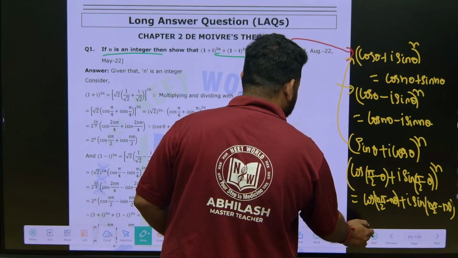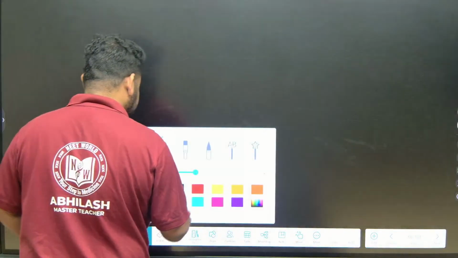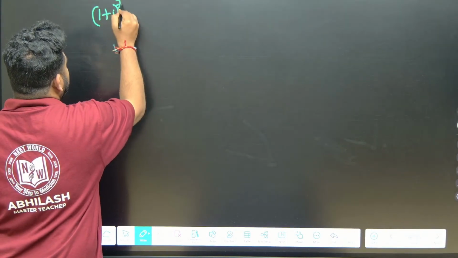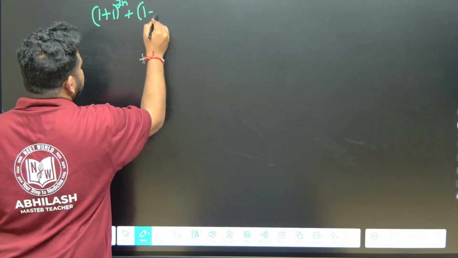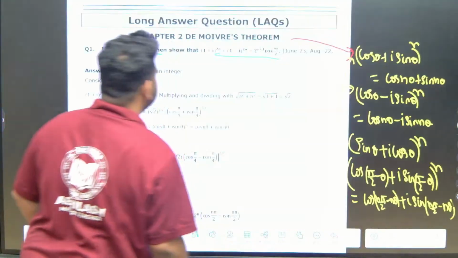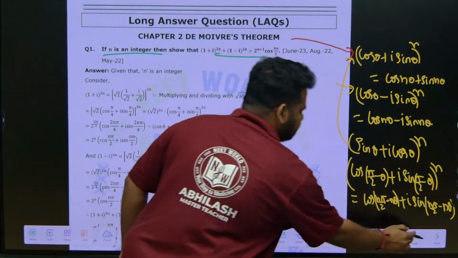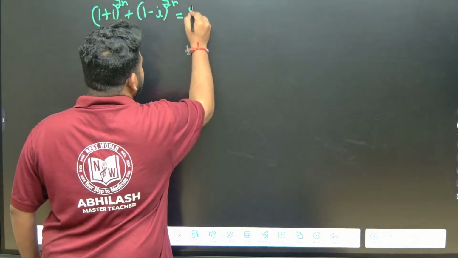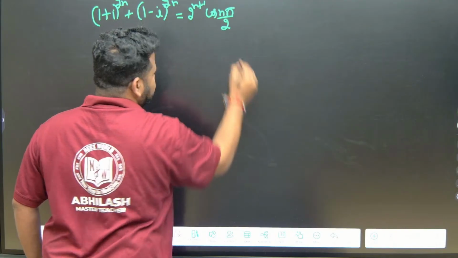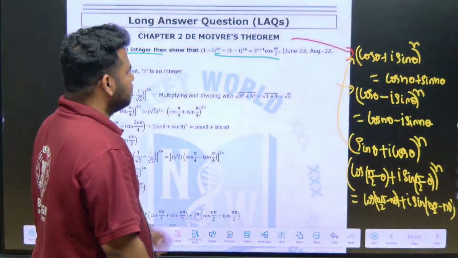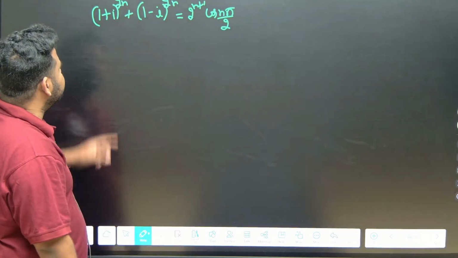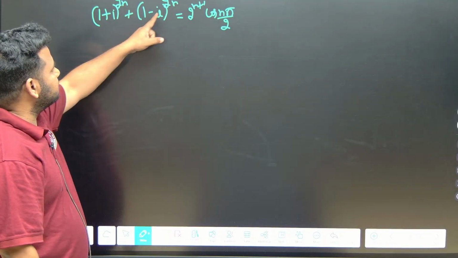What is the question that they have given? (1 + i)^(2n) + (1 - i)^(2n). What we should prove is that this is equal to 2^(n+1) cos(n pi/2). Cos(n pi/2), this is what we have to prove. So peacefully look at the question. What they have given: (1 + i)^(2n), (1 - i)^(2n).